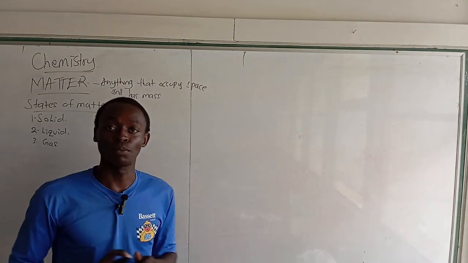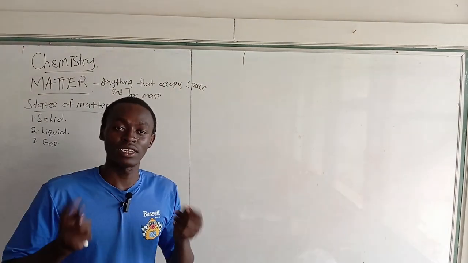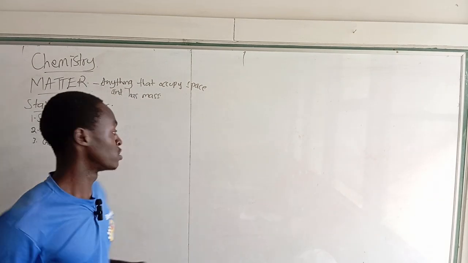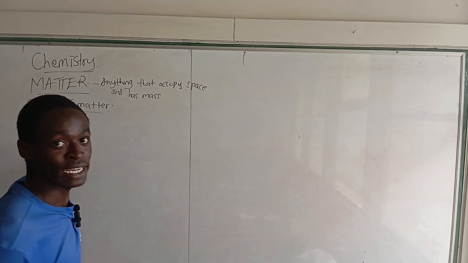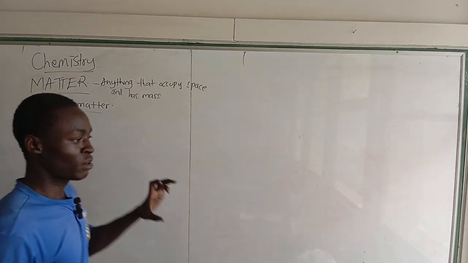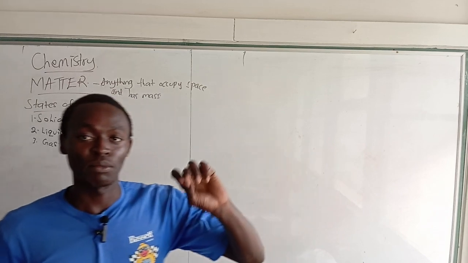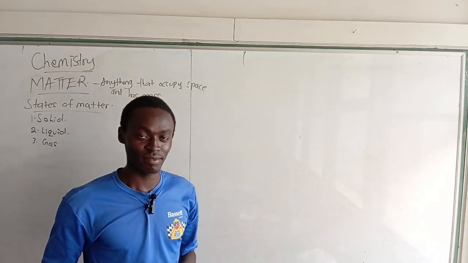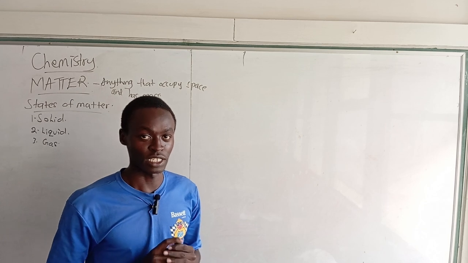Once you know the states in which matter exists, you're going to learn the characteristics, the properties of matter. These are the traits that will enable you as a learner to differentiate between a solid, a liquid, and a gas. I want you to be very attentive and get to know the difference.